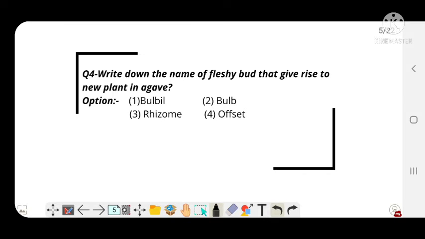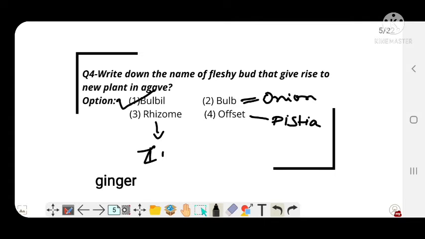Write down the name of the fleshy buds that give rise to new plants in ginger. Simple NCERT question. 5 seconds left. And the correct answer is bulbil. Bulb is seen in onion. Offset in pistia. Rhizome in ginger. Next question.